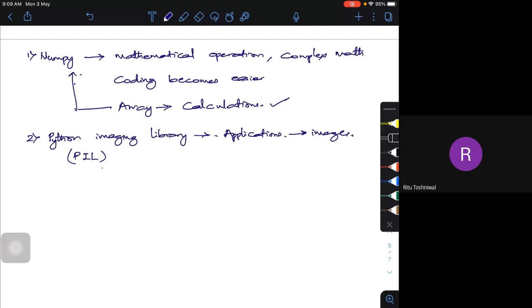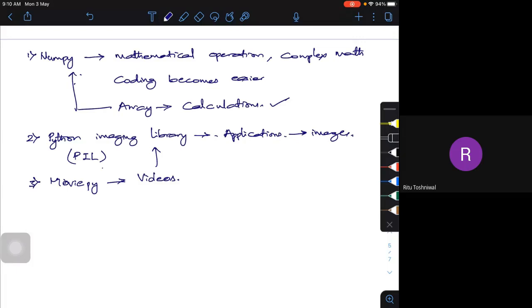Similarly, if I want to work on movies or videos, I have one package called MoviePy, which works extensively on videos. This also works with PIL, so some of the functions are common between PIL and MoviePy.